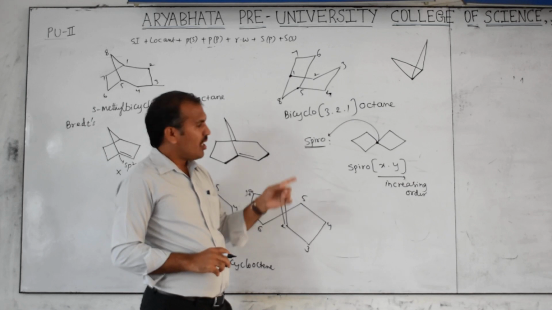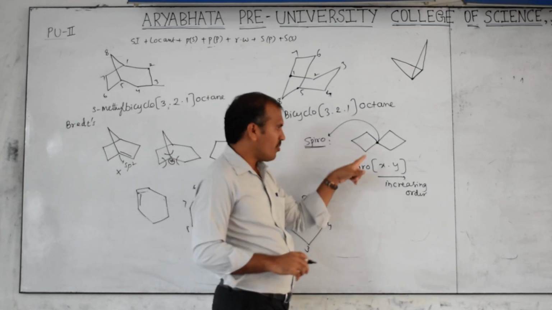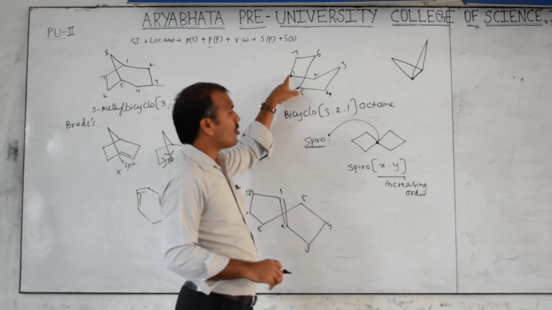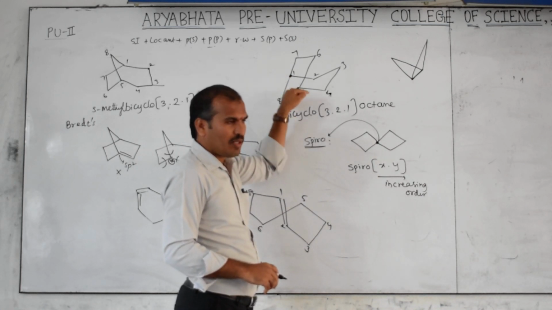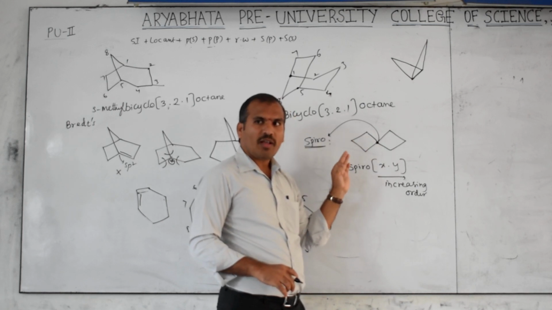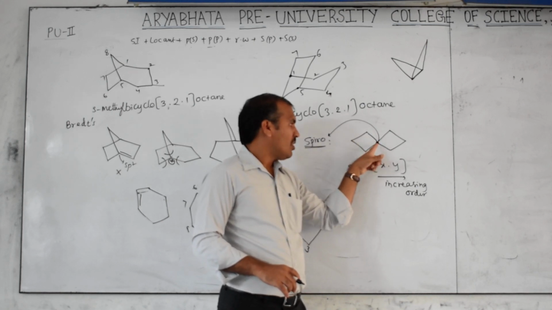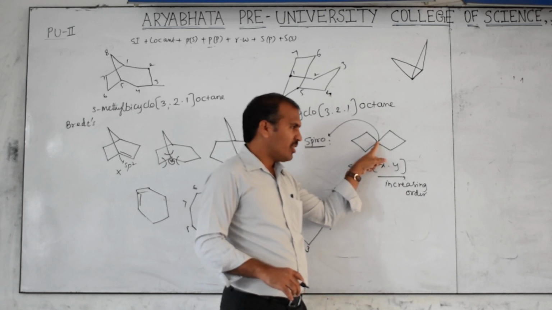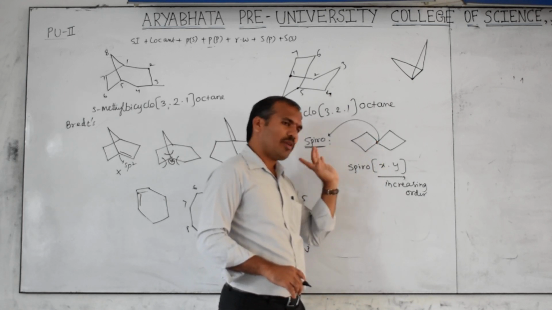Now numbering should not be started from the spirocarbon here. Earlier, numbering should be started from the bridgehead carbon, but here numbering should be started from a smaller ring next to the spiroatom. This is the spiroatom, this is next to the spiroatom, and this is also next to the spiroatom.